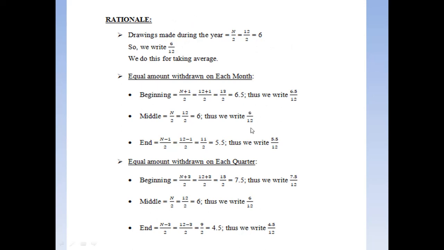But in case of each quarter, we have 4 quarters in a year, and 1 quarter is equal to 3 months. That is why we will write here n plus 3. That is, 3 is used here in case of quarter, plus 3 or minus 3. But in case of each month, that is 1 month, we will use plus 1 or minus 1 here.